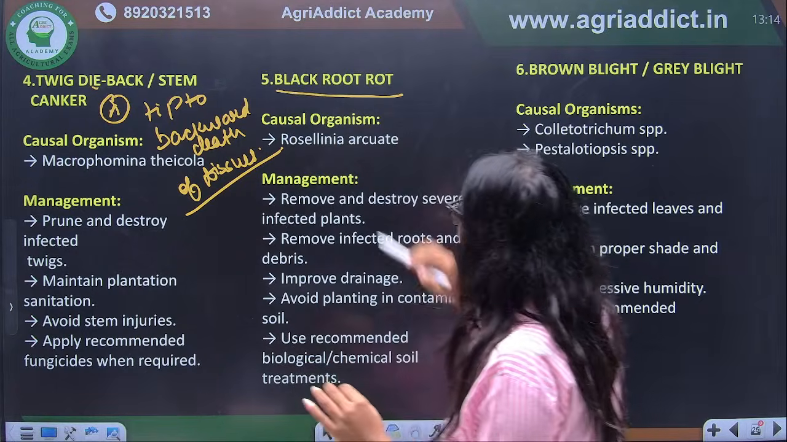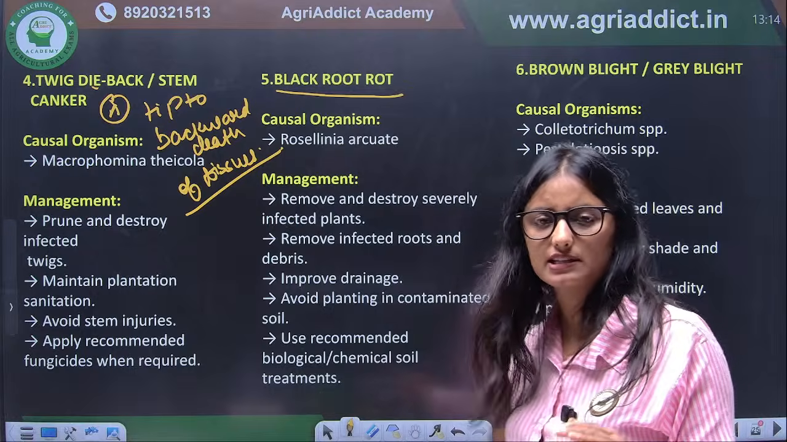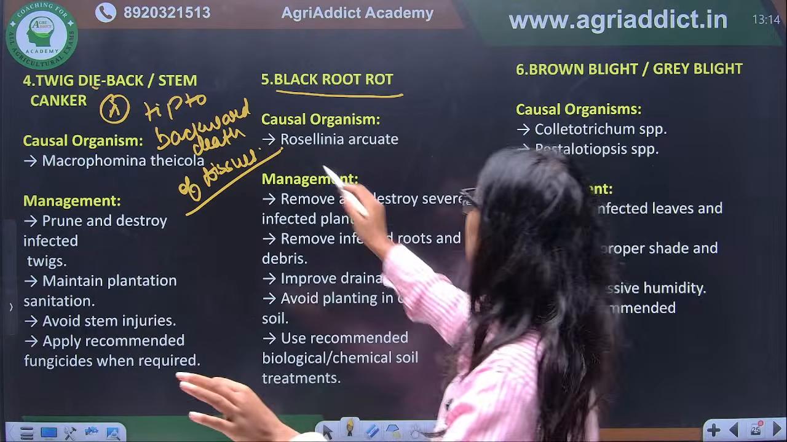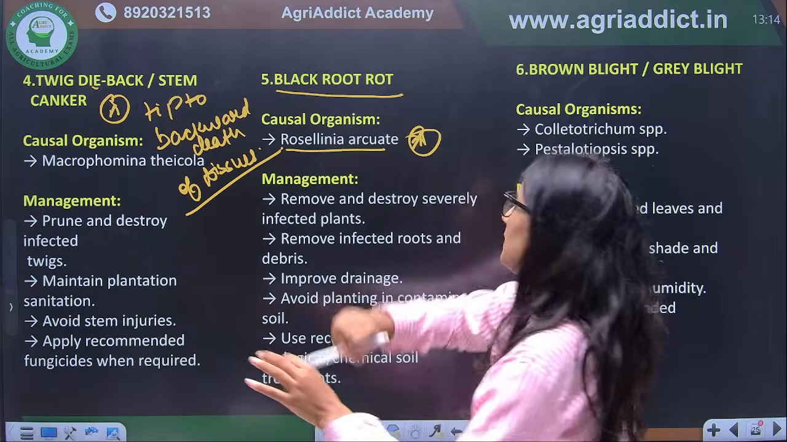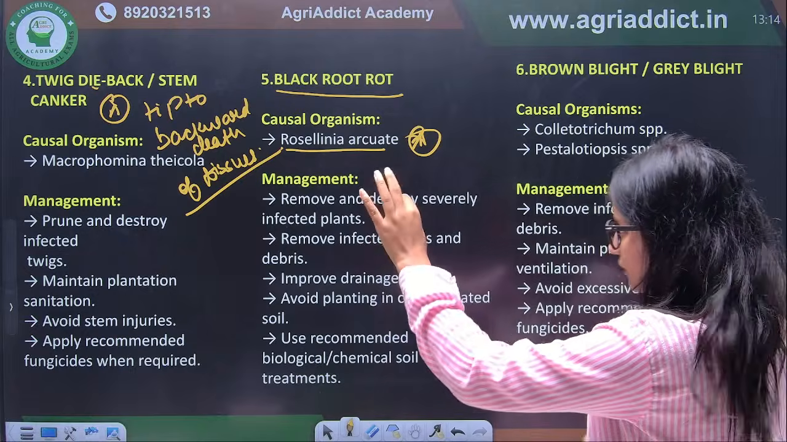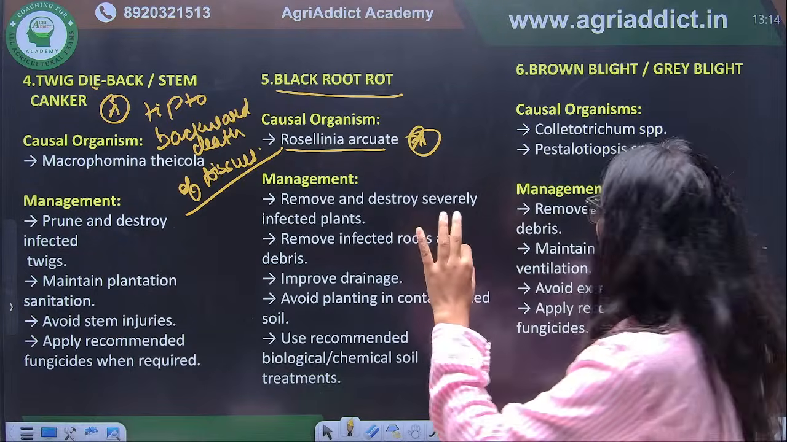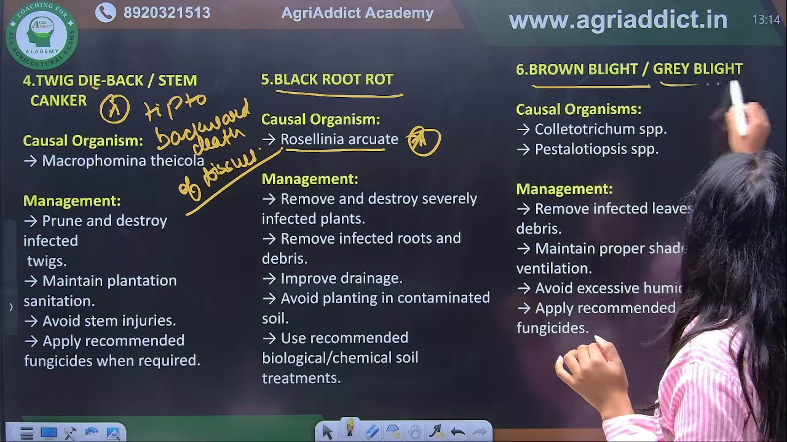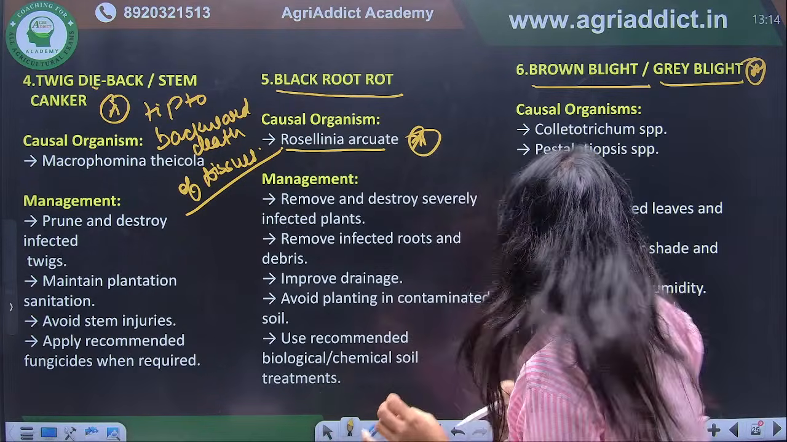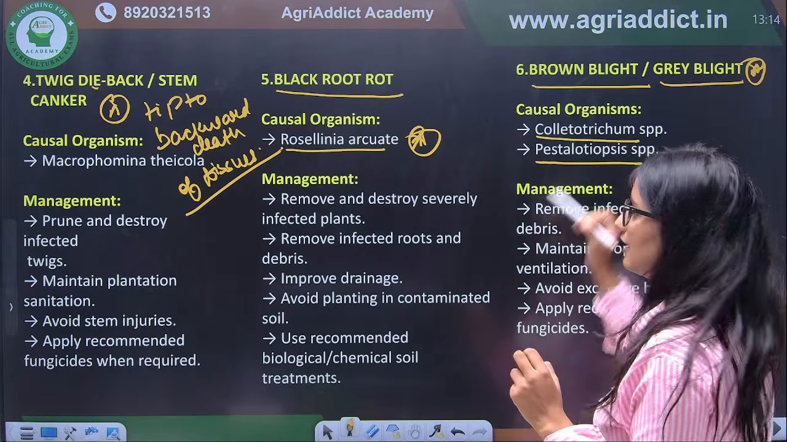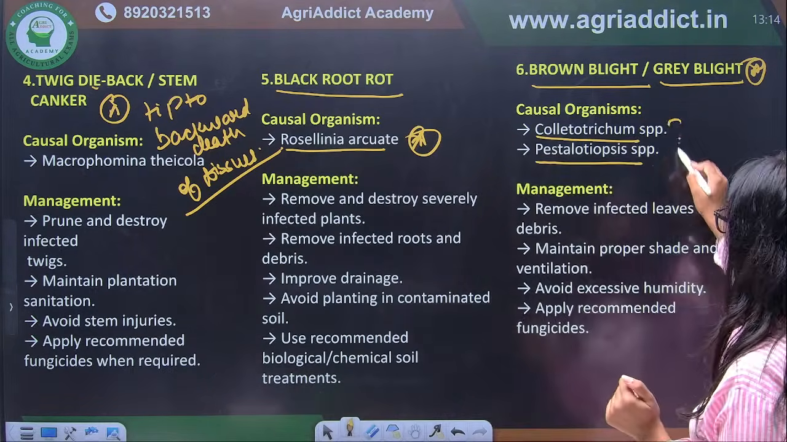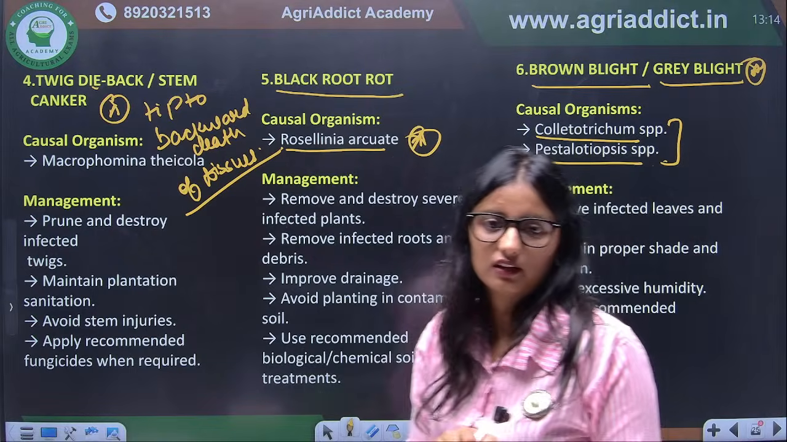Next is black root rot. Again, this is a minor disease, so they can directly ask you the causal organism. And the causal organism is Roselinia arcuata. Again, here you have to remember only the causal organism, both for twig dieback and black root rot. And next we have brown blight or grey blight. When we talk about brown blight or grey blight, it will be Pestalotiopsis and Colletotrichum species. Correct?